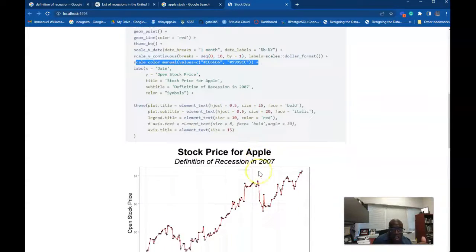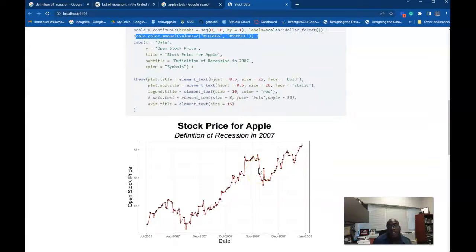We keep going. And so what's interesting here is that during the recession of 2007, stock prices overall went up. Which is really interesting, and you've got to really pay attention to your data, right? Your y-axis is going from about $4 all the way to 7. Okay, so that's 2007.